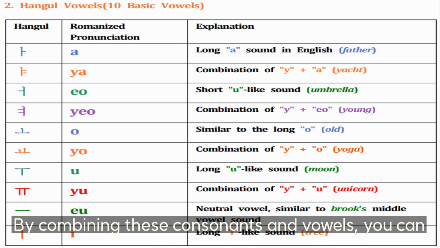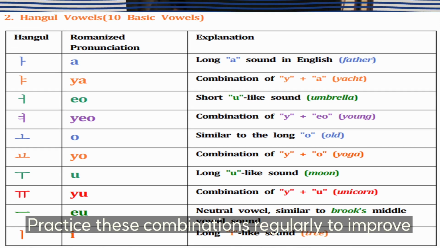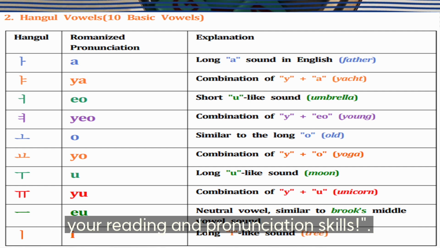By combining these consonants and vowels, you can create syllables such as ga, na, da, ra, and so on. Practice these combinations regularly to improve your reading and pronunciation skills.